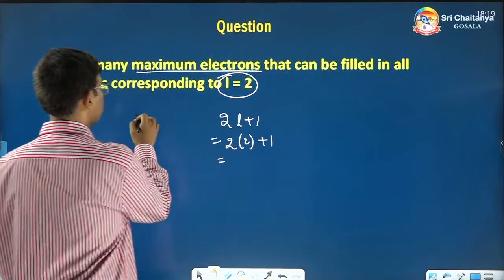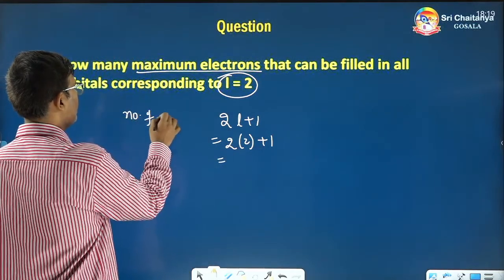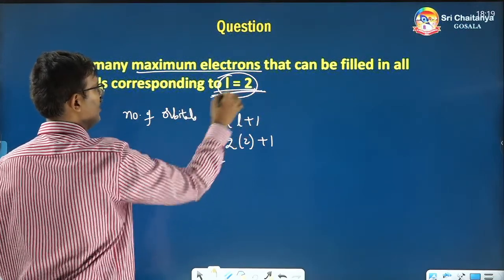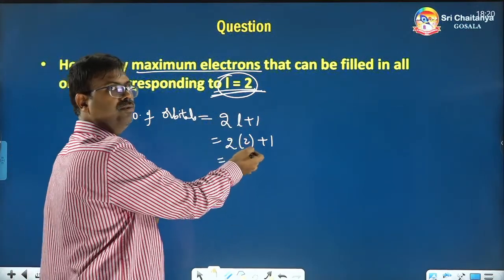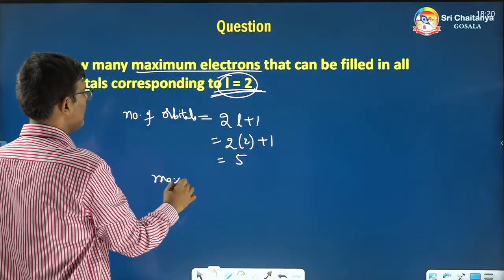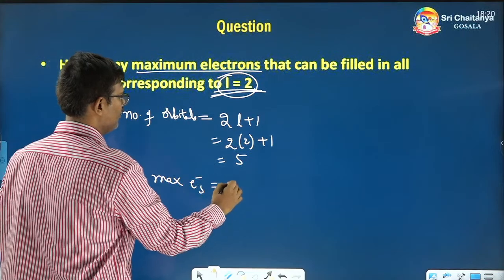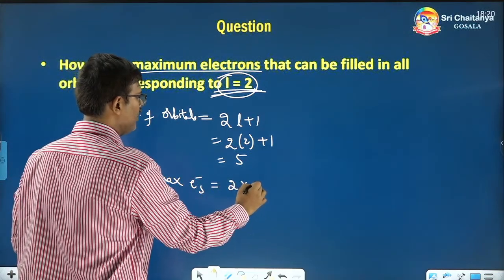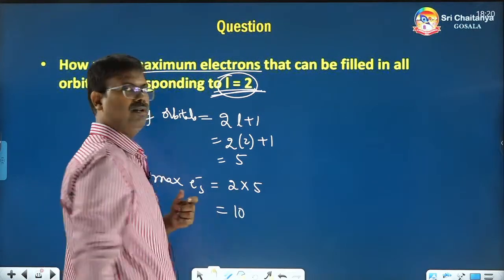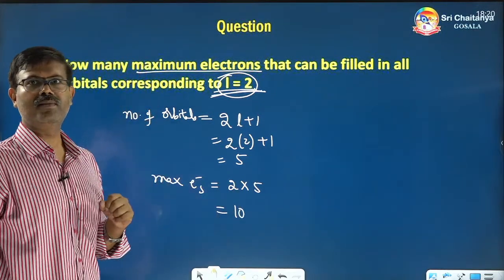So, how many orbitals will be present? Number of orbitals within the second subshell is 2 into 2 plus 1, which is 5. Each orbital will have 2 electrons maximum. So, total 5 orbitals, so 10 electrons maximum.